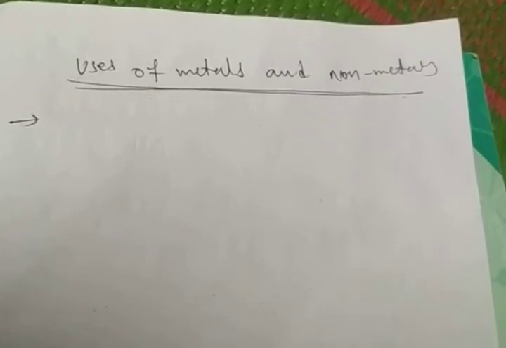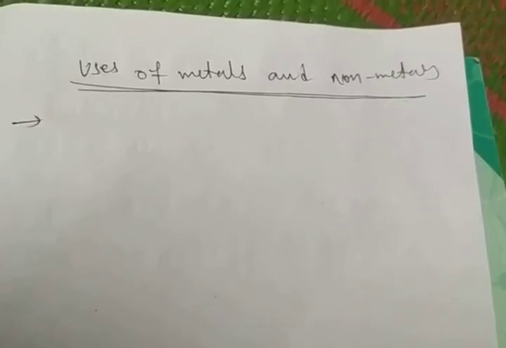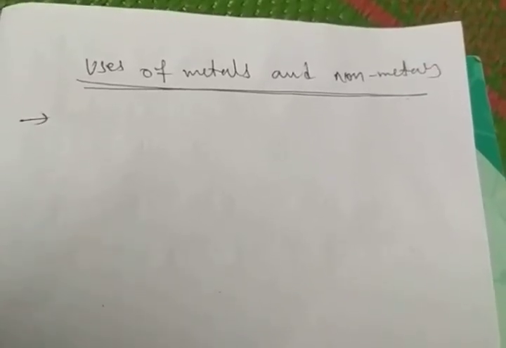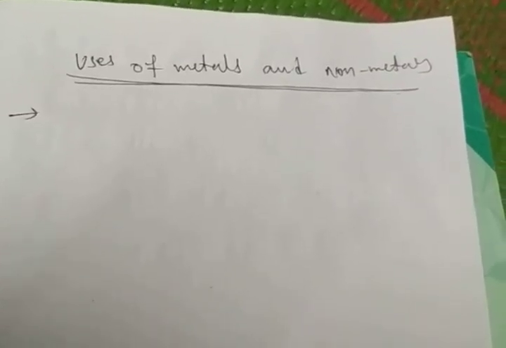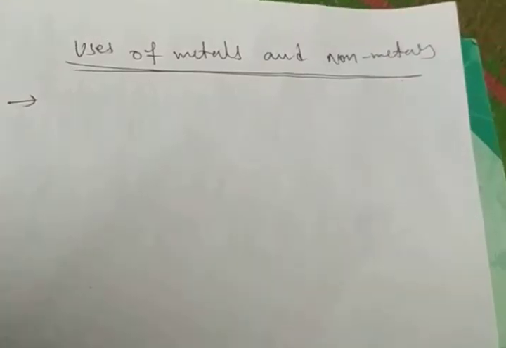In the last page, page number 51, uses of metals and non-metals is there. You have to write the uses of metals and non-metals in your notes. This is about the uses of metals and non-metals. Okay, so our chapter is finished.